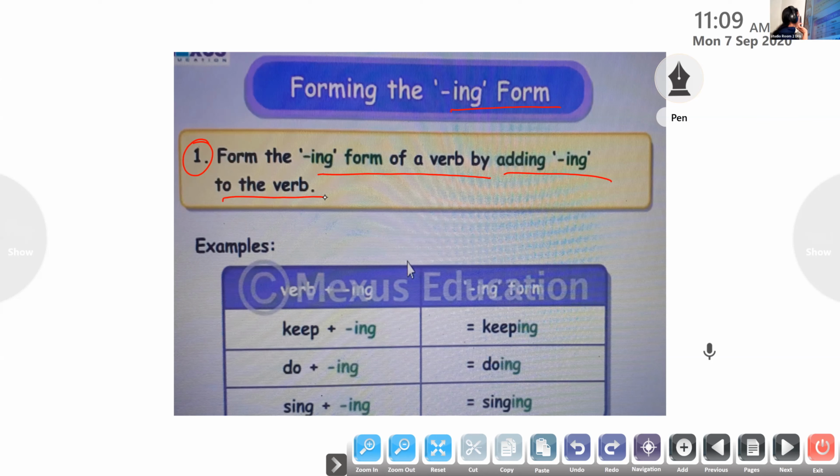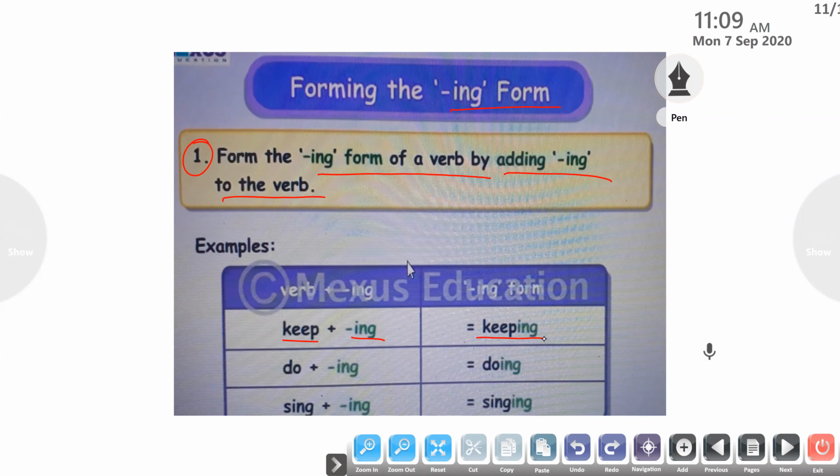Okay, children. You can see the verb here, keep. Add ing to the verb keep to form the verb keeping. K-E-E-P-I-N-G. Is that clear to everyone? Keeping.